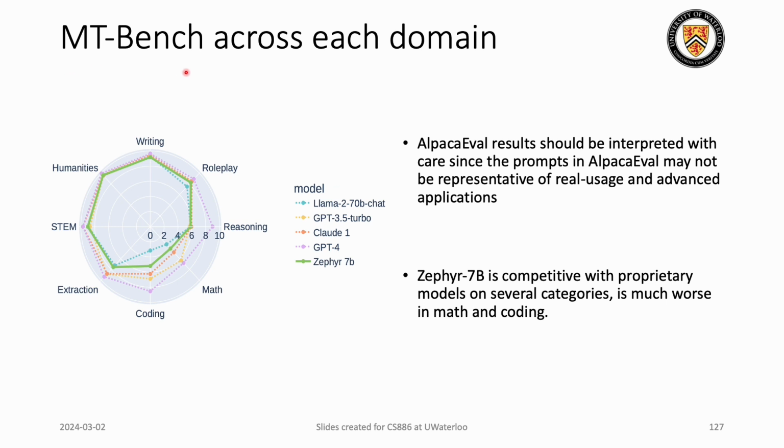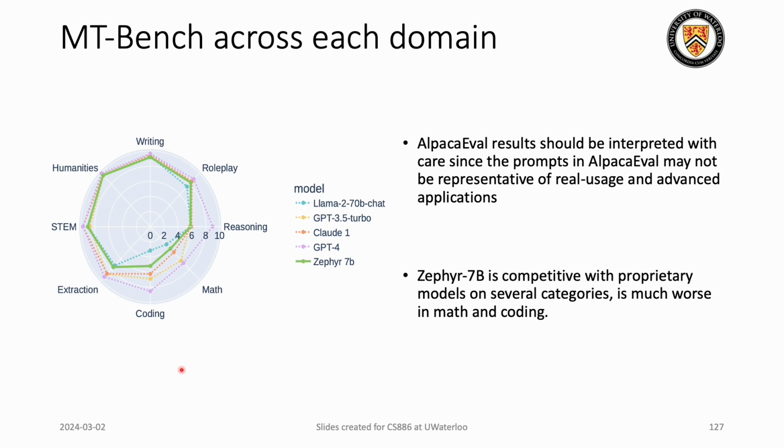So this is what we do for evaluation with MT-Bench. It has questions across different domains, and we can also divide the results across them. As we see here, Zephyr performs very well and is comparable enough for multiple categories like role play, writing, humanities, STEM, even extraction.